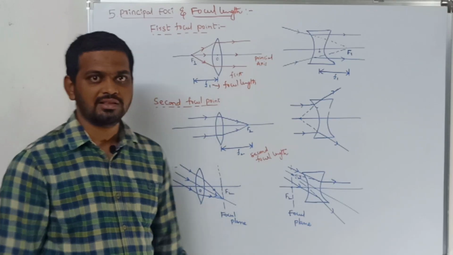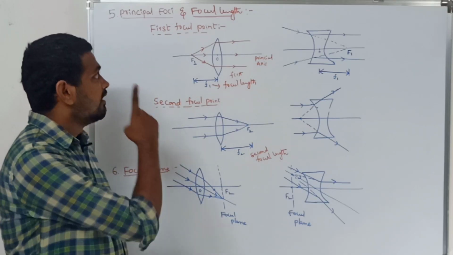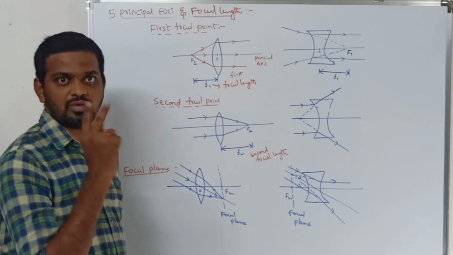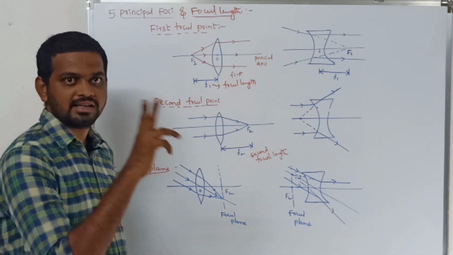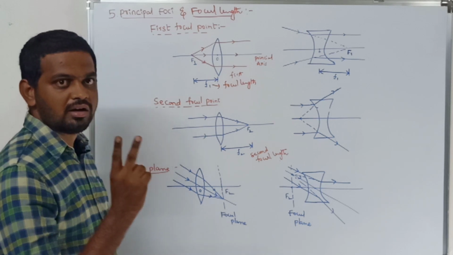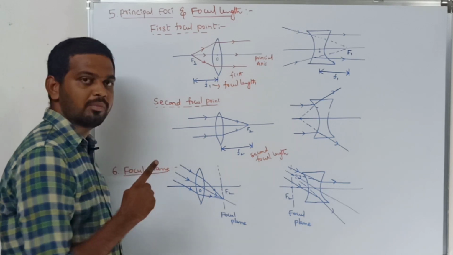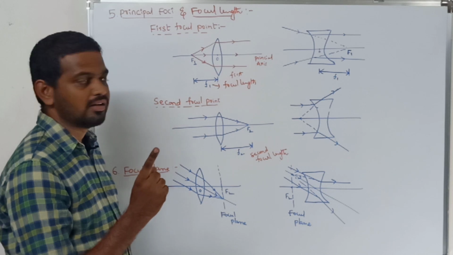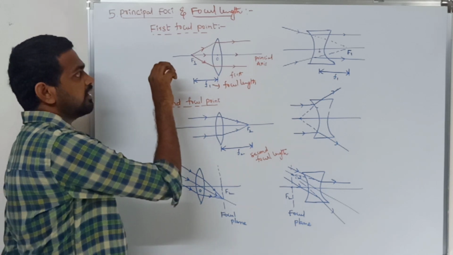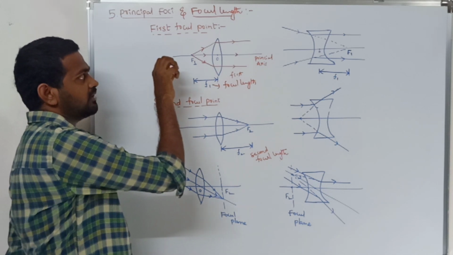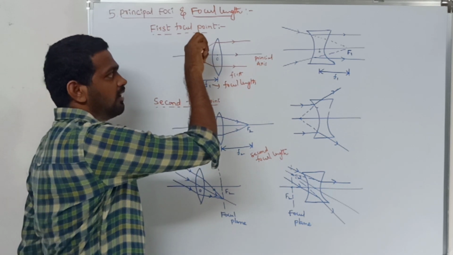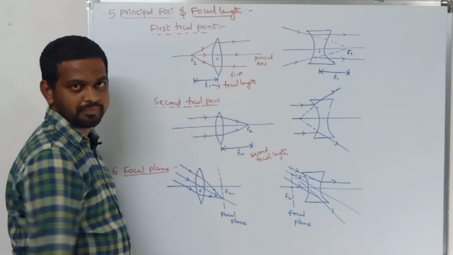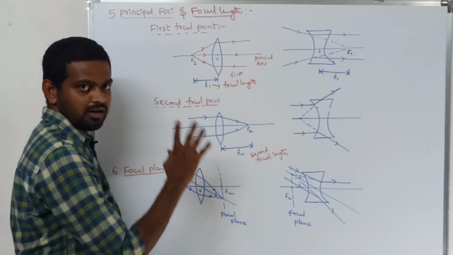Foci and focal length. Here you will have two focal points, the first focal point and the second focal point. Coming to the convex lens, see, when the light is passed through the first focal point, then after refraction you will get the refracted ray parallel. Is it clear? Understood?